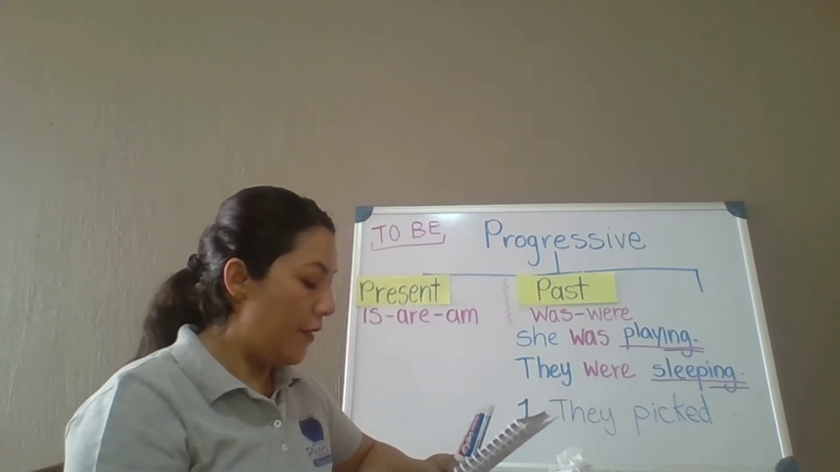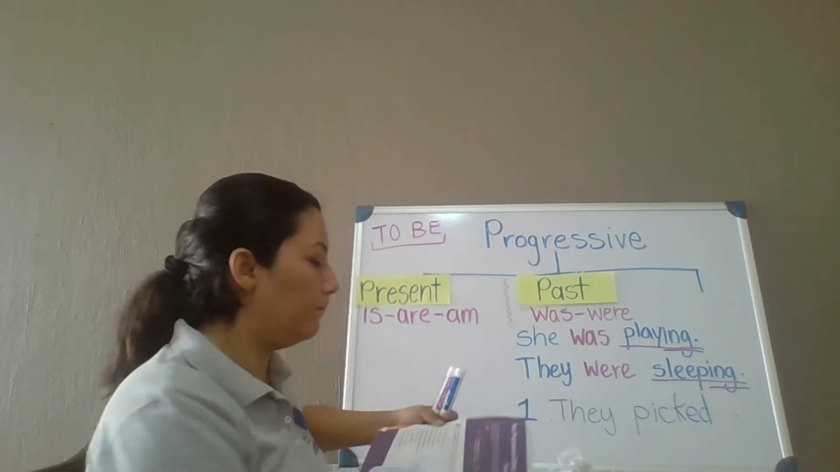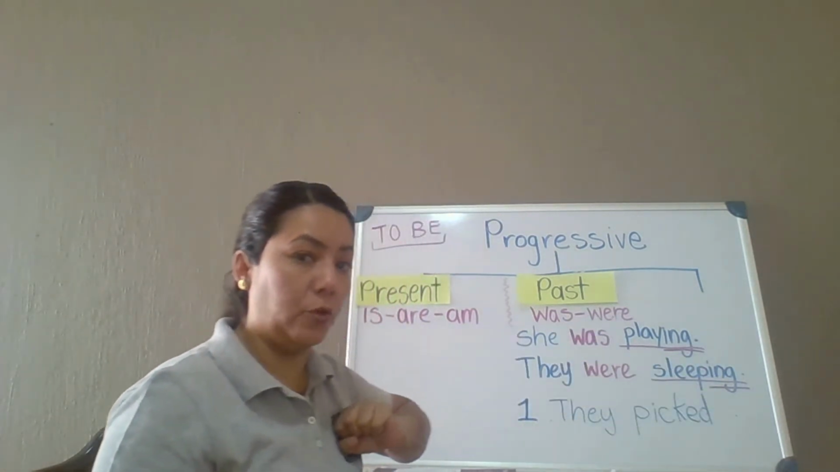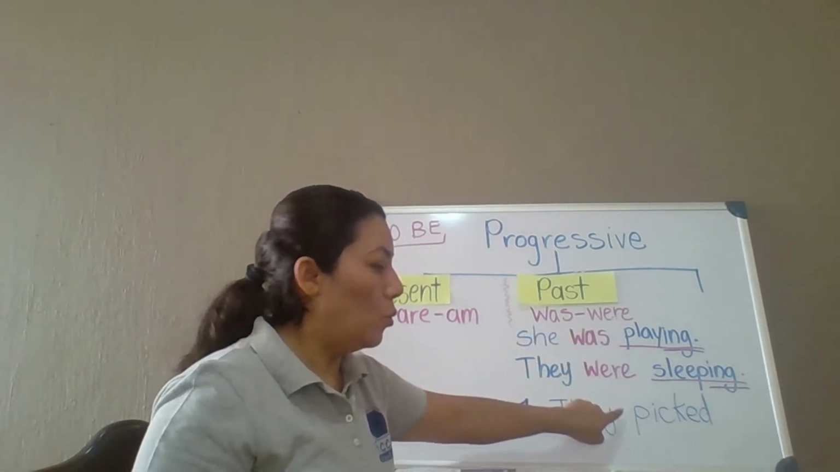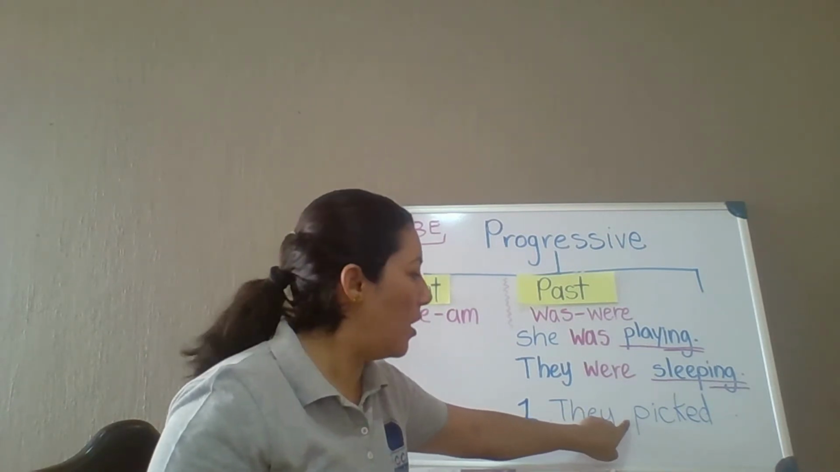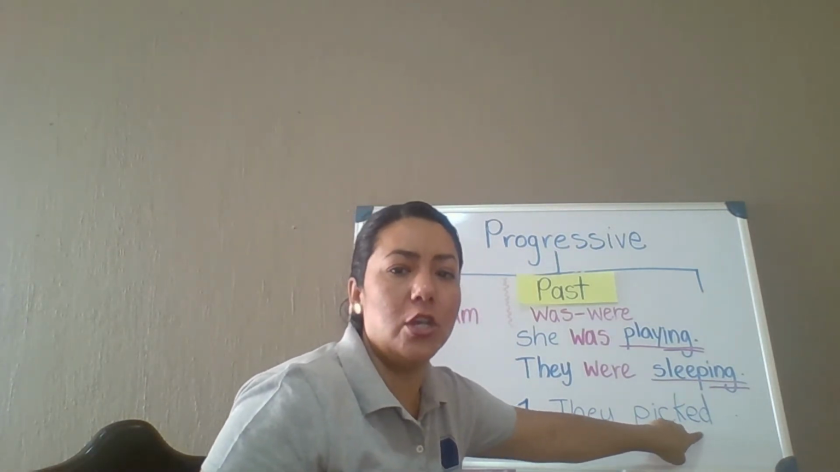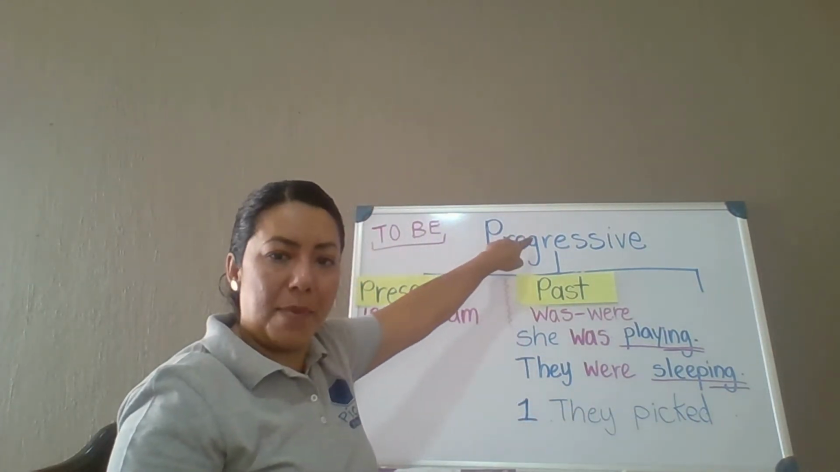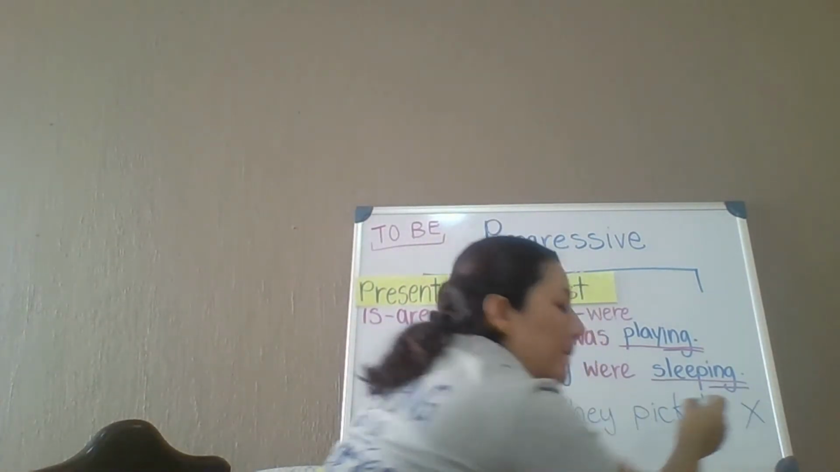Go. They picked strawberries from the bushes. Number 1 says, they picked strawberries from the bushes. Do we have a subject? Yes. Do we have a helping verb in past? No. So, excuse me, and is the verb ending in ing? No. So, number 1 is in past progressive or not? No. So we put a cross.